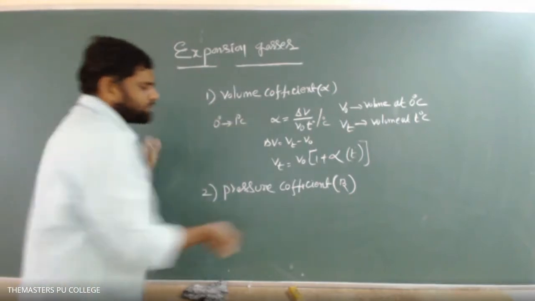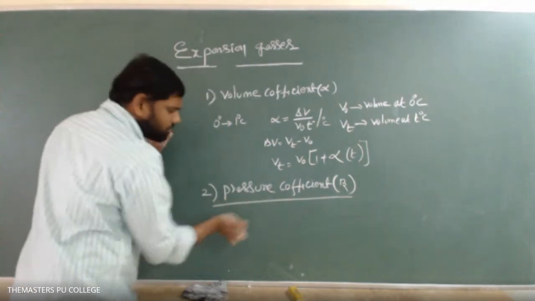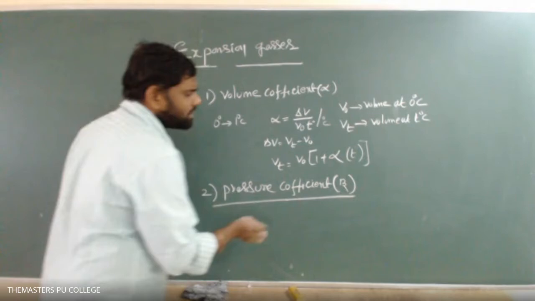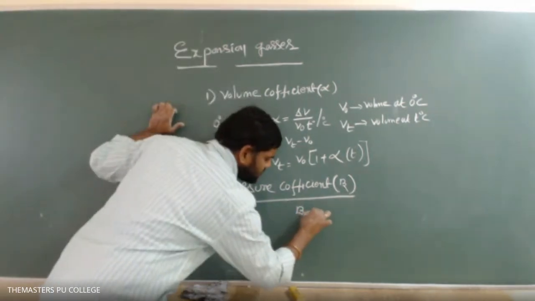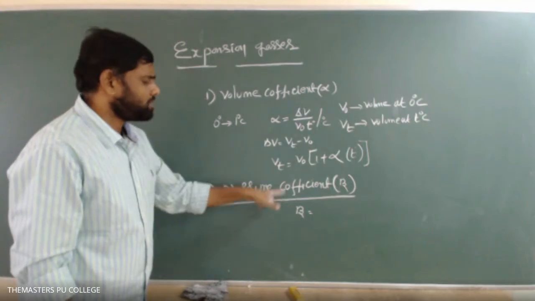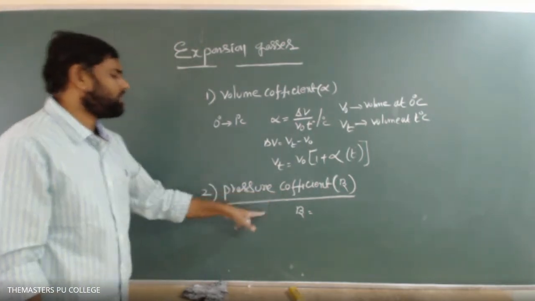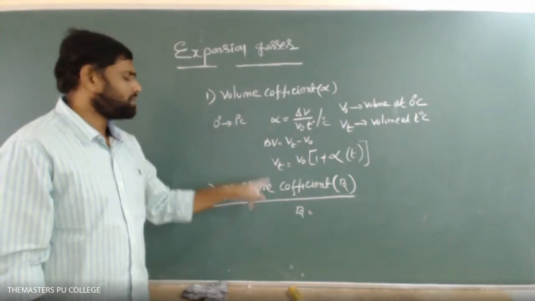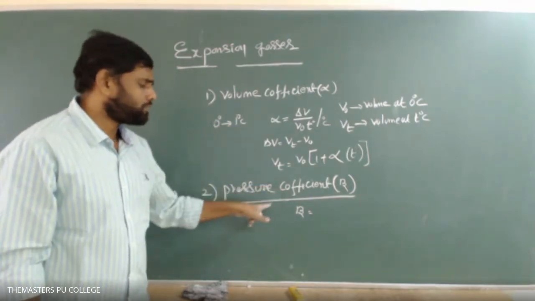Similarly, the pressure coefficient. How can we define the pressure coefficient? It is beta. It is the fractional change in pressure of a gas when the gas is heated from 0 degrees centigrade to 1 degree centigrade at constant volume. That is known as the pressure coefficient.